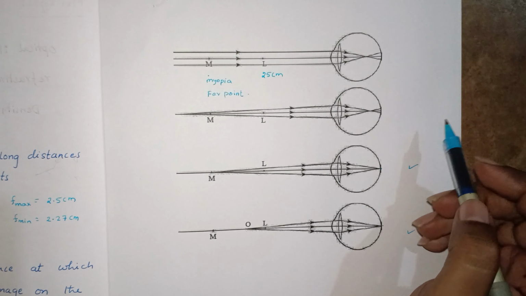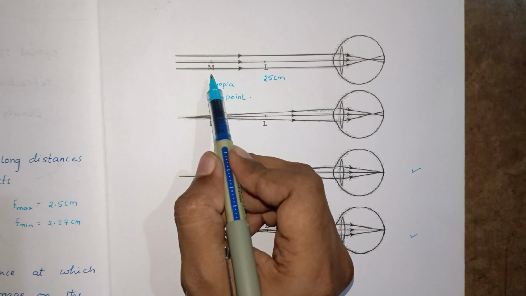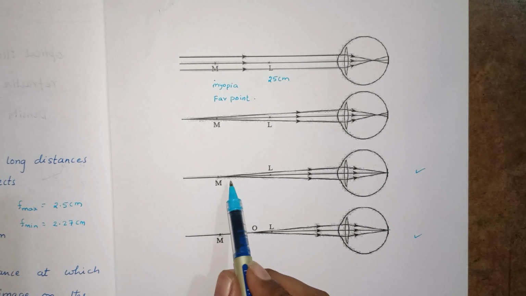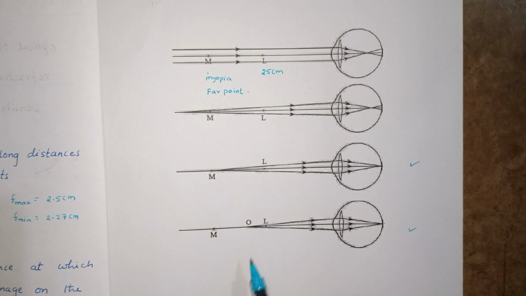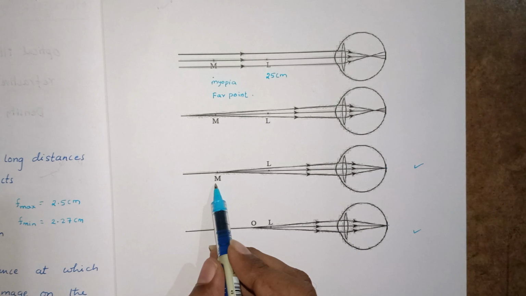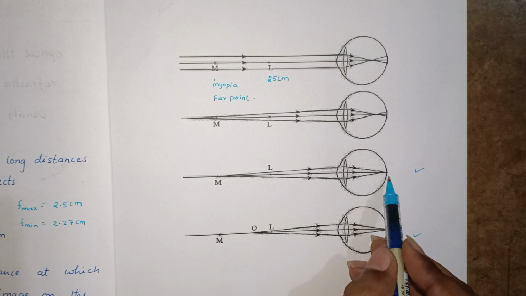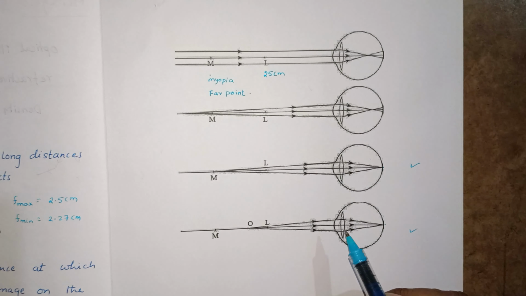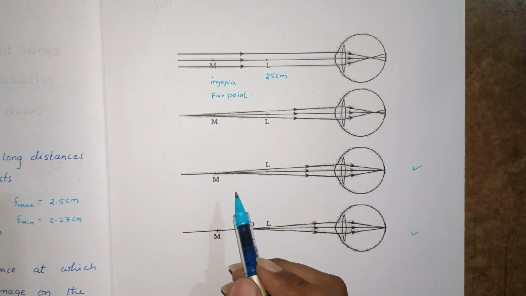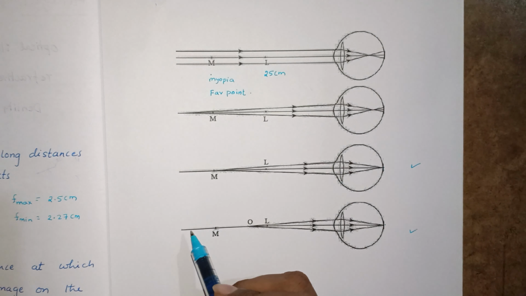Far point means this is the maximum distance he is able to see. Beyond M anything we place he cannot see.